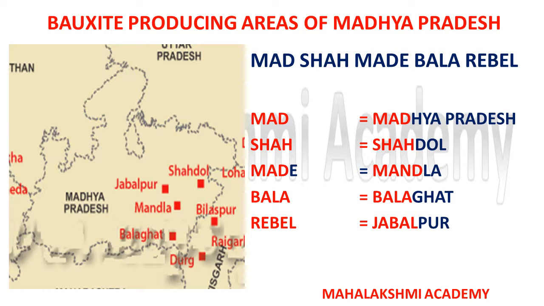Then made is for Mandla, which is just near Jabalpur. Then Bala stands for Balaghat, and rebel stands for Jabalpur. Associate rebel with Jabal, so rebel stands for Jabalpur. These are the four areas you can find in Madhya Pradesh, and you can learn them with the short trick Mad Shah made Bala rebel.